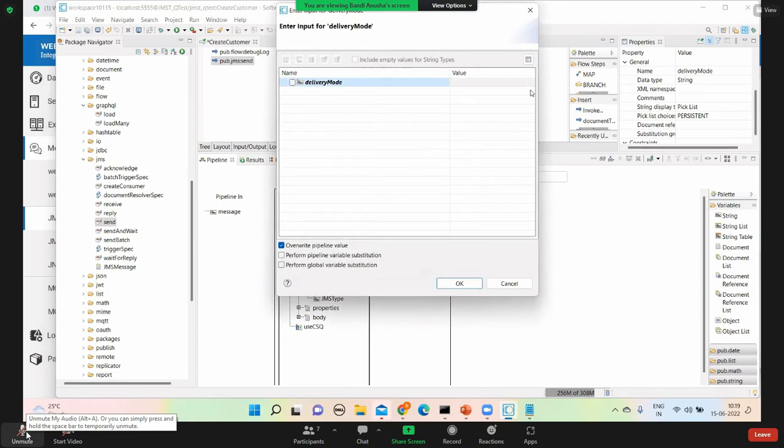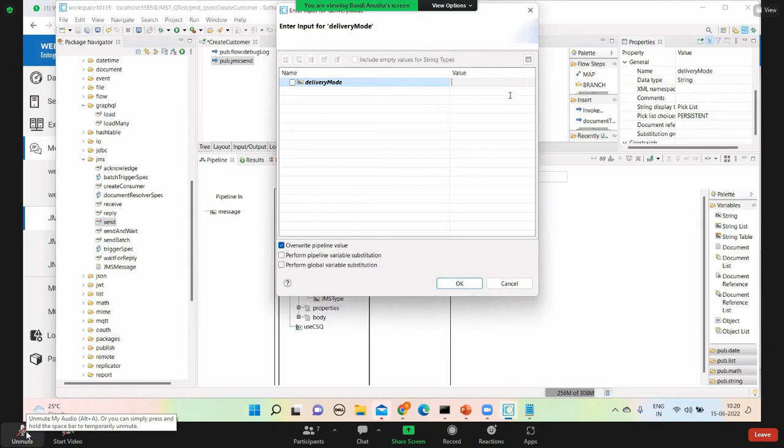So tell me one question, Anisha. For topic, we said it's non-reliable. We know topic is non-reliable because the message is delivered only when a receiver is available at that time, right? If the receiver is not there, the message will be lost. You remember, right? Topic. What is the use of delivery mode? There is no use of delivery mode, right? Even if it is persistent or non-persistent, what is the use? We are not going to store the topic messages, right? You got it? Okay.